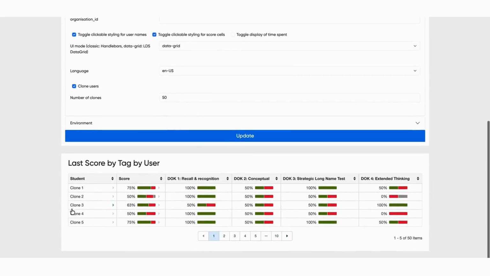So here we go. Now we see I have 5 students per page. It's paginated for me, makes it much easier for navigation, especially for large groups of learners. I also have the ability to sort. So here we have it descending, ascending, and then we can go back to unsorted. And we can sort by each column that we want to. The first 2 columns are also frozen. So no matter how many tags there are, you can always see the student and the score.